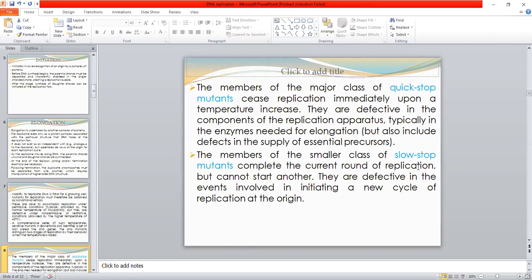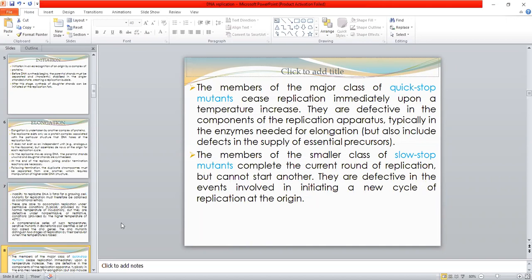They are defective in the events involved in initiating a new cycle of replication at the origin. So the slow stop mutants are deficient in the enzymes which can initiate a new cycle of replication. But these slow stop mutants will complete the current round of replication.